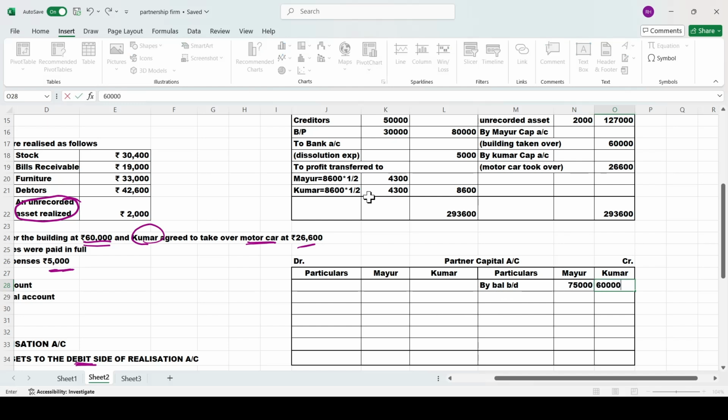After recording the capital, here you have got profit. Profit should be recorded. See, it is opposite. Profit where you have recorded in the debit side, so it will come to the credit side. By realization account, in the bracket we will just mention it as profit. So, for your clarification, profit. How much profit you have? 4,300, 4,300.